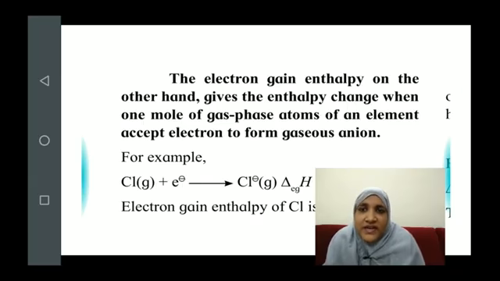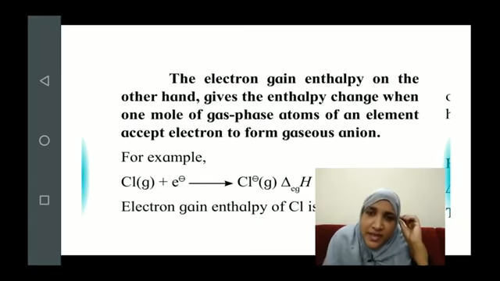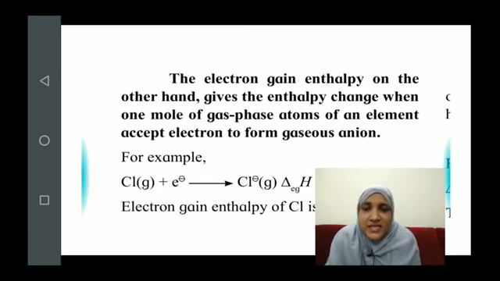So how do we define it? The electron gain enthalpy gives the enthalpy change when 1 mole of gas phase atoms of an element accepts an electron to form a gaseous anion. If you have understood enthalpy of ionization, you can easily define electron gain enthalpy.